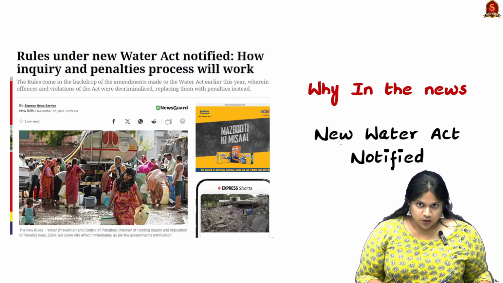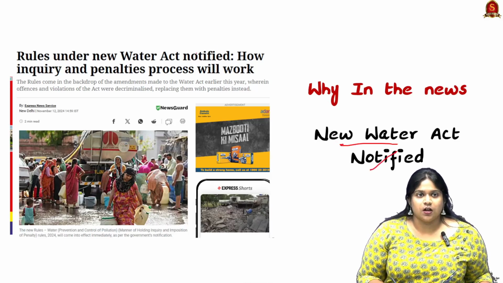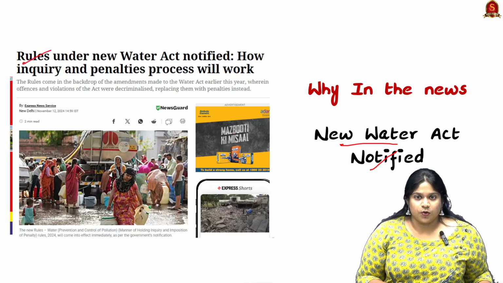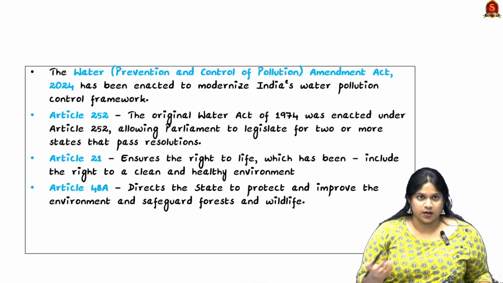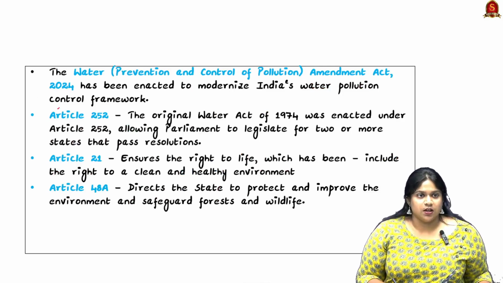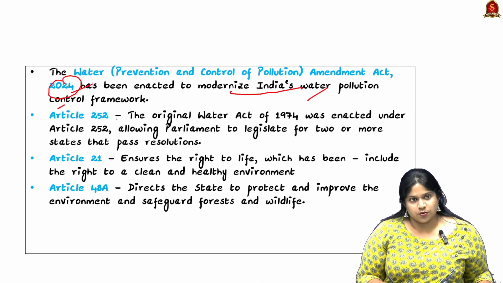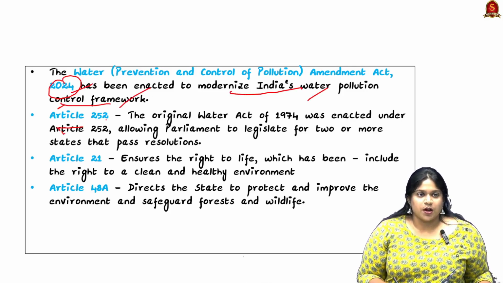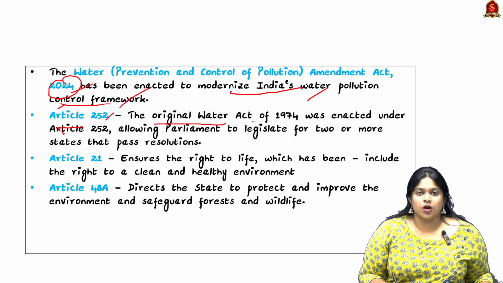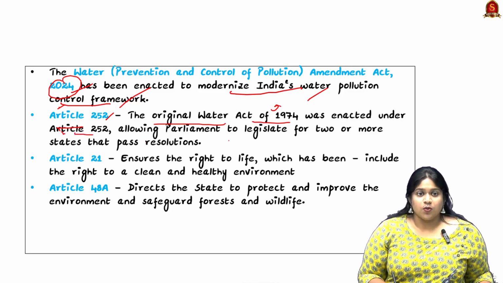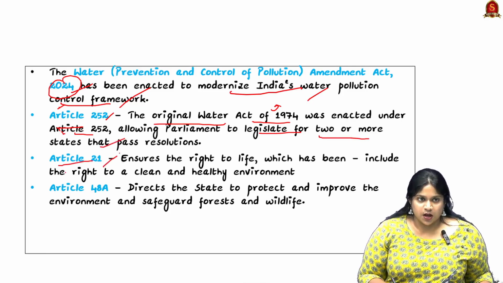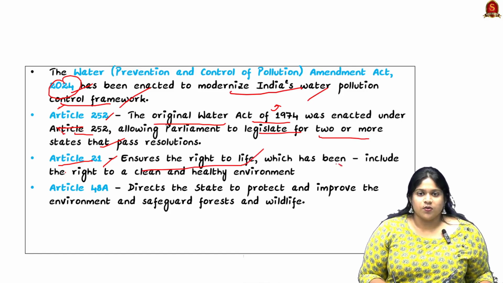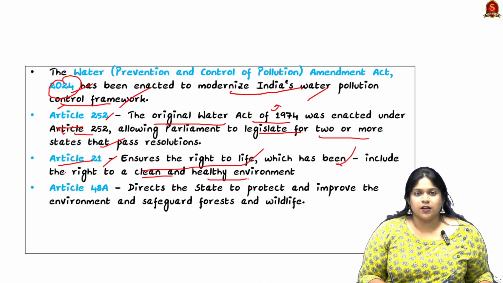Now looking into the next topic, the Water Act. New rules have been notified for the Water Act. So let us see the basics. It comes under the Water (Prevention and Control of Pollution) Amendment Act of 2024, to modernize India's water pollution control framework. It comes under Article 252. The original Water Act of 1974 was enacted under Article 252, allowing Parliament to legislate for 2 or more states. Then it comes under Article 21 to ensure the right to life, which also includes the right to a clean and healthy environment.